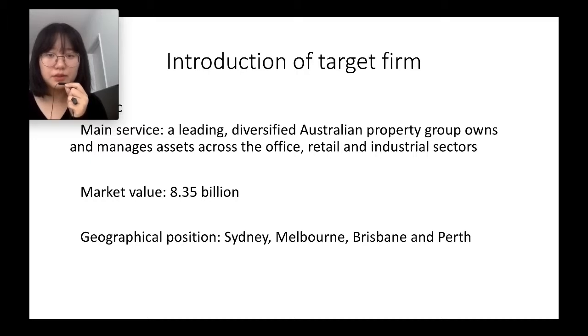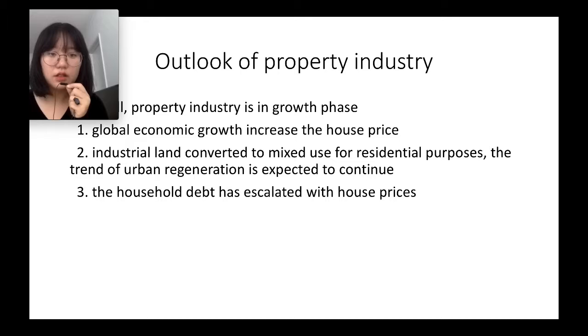Next, I'm going to introduce the target firm, which is Mirvac. Mirvac is a leading diversified Australian property group and owns and manages assets across the office, retail, industrial, and residential sectors. The market value is 8.35 billion, and it only provides service in Australia. The property industry is in a growth phase. The first reason is that global economic growth increased the house price, and also a lot of industrial land is converted to residential purposes. However, household debt has escalated with the house price.